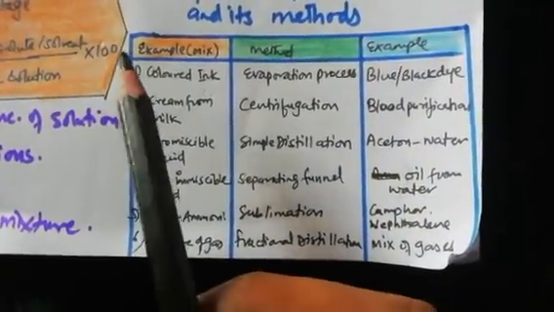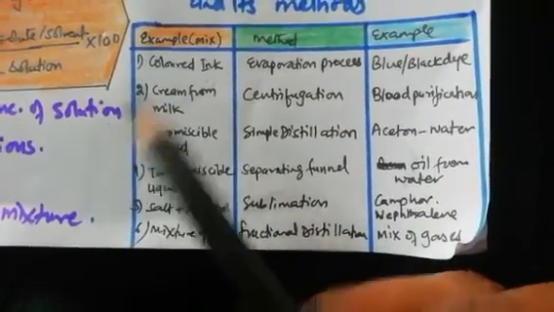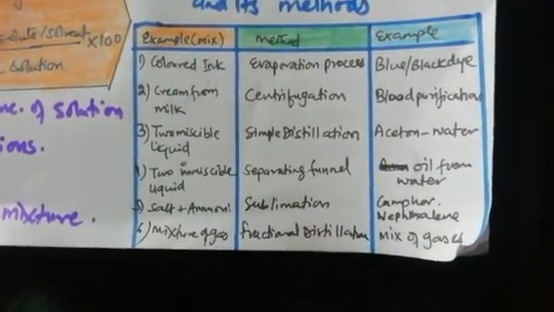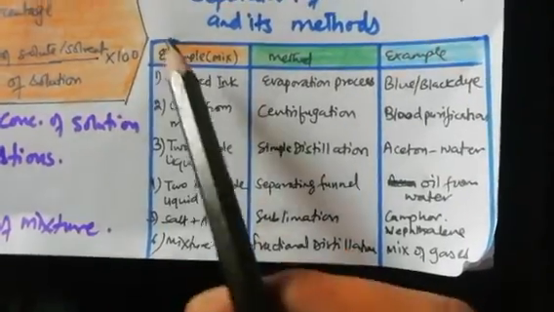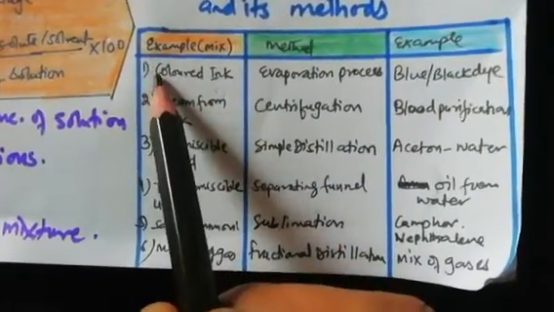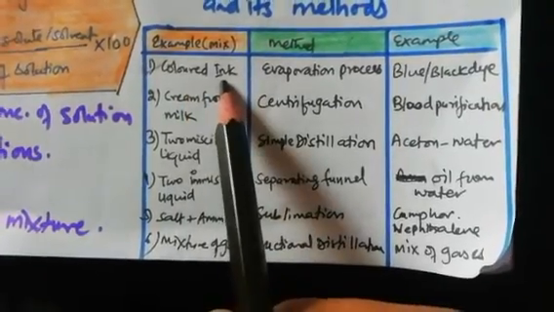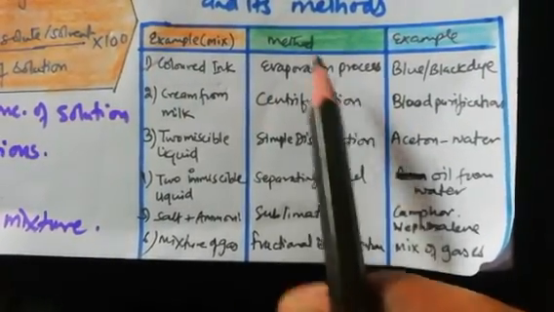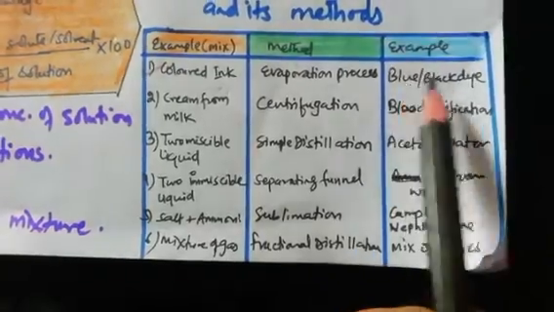So if the question is, is matter around us pure? No, all matter is not pure. Some of the matter is mixture also. Now you know the answer. Now the second question is, how can we separate those mixtures? Here is an example: suppose colored ink is a mixture and the evaporation process is used to separate it. Example is blue and black ink.